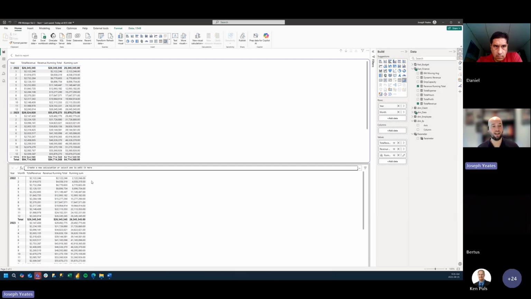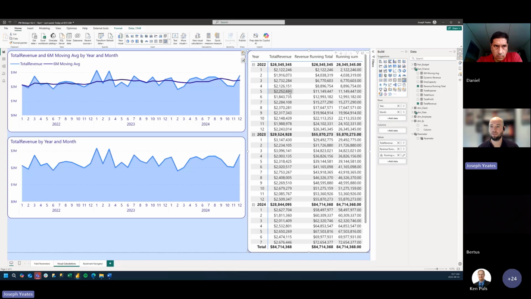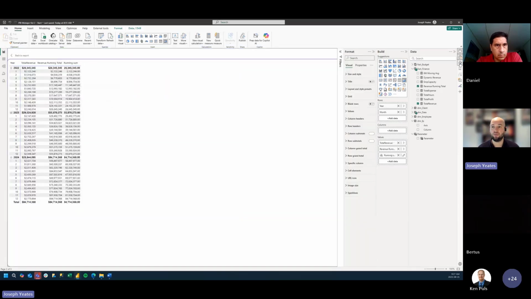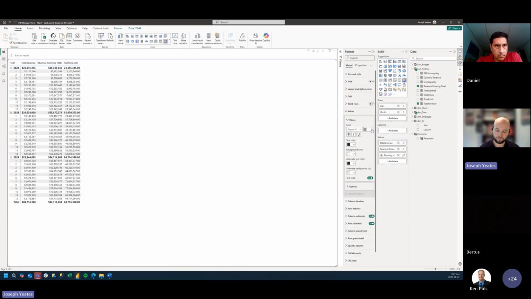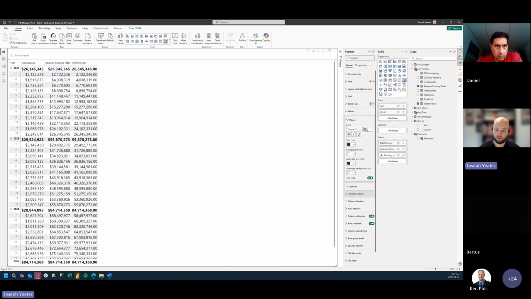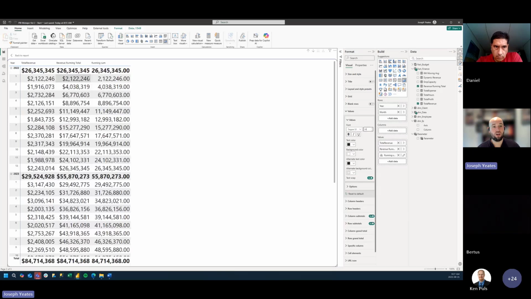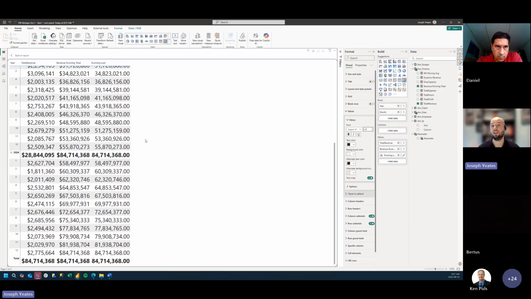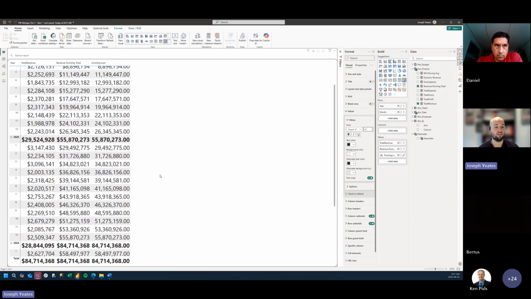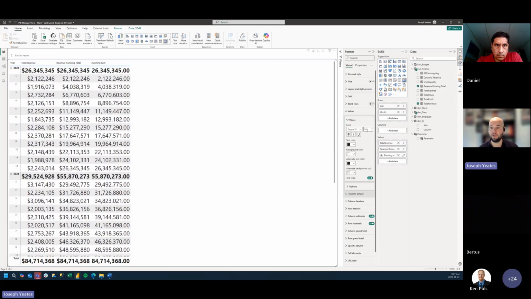And now we can see we get the exact same results. Let's make it a bit bigger. We get the exact same results from our visual calculation as that DAX measure we created for our running total. Let's even make it a little bit bigger, maybe. So on the right-hand side here is our running sum visual calculation. To the left is our running total. And without needing to know any DAX, really just from a drop down and a few clicks of selecting our running sum visual calculation, then from another drop down of a field picker to select the total revenue we want to calculate the running sum for, we get the exact same results as that DAX measure, which I think is pretty cool.